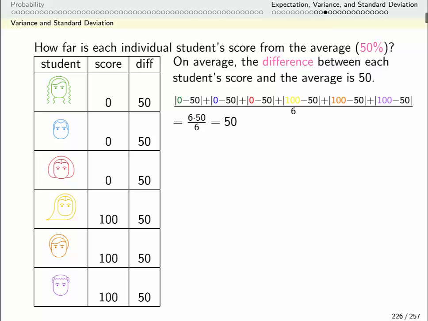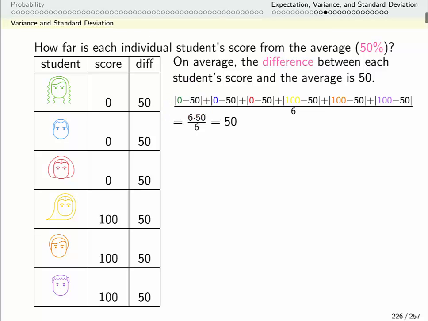Now there's a little bit of fine print here. This is a calculus class. We want to be able to differentiate and integrate. And absolute value functions are not differentiable everywhere, right? They have that sharp corner. So instead of actually talking about the literal difference, we're going to take the difference and square it. That's going to be something we can differentiate as opposed to an absolute value, which we can't differentiate.